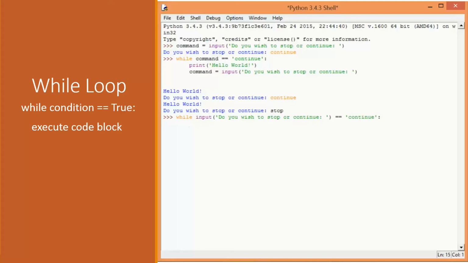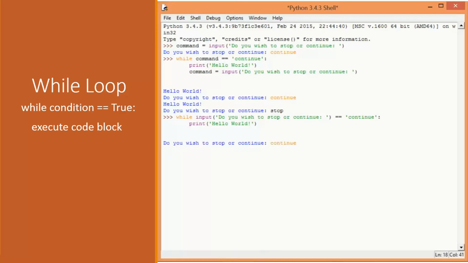So we can say while input, do you wish to stop or continue, equals continue. What this will do is every time it goes through again, it will reevaluate this condition. When it reevaluates the condition, it will execute the input statement, prompting the user, do you wish to stop or continue? When the user enters stop or continue, it will read that into a string and evaluate it against the continue string we have here. If it evaluates to true, it executes. If it's false, it will exit.